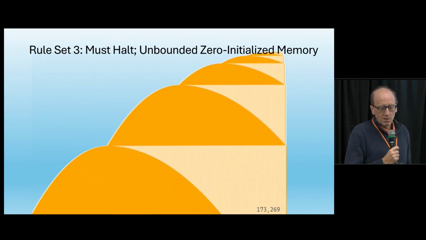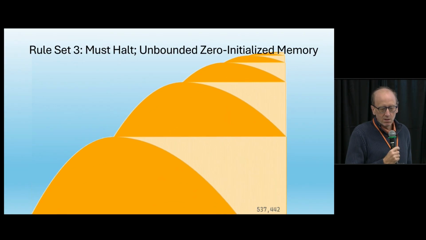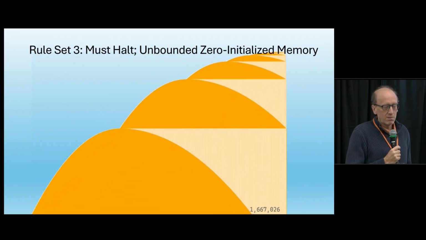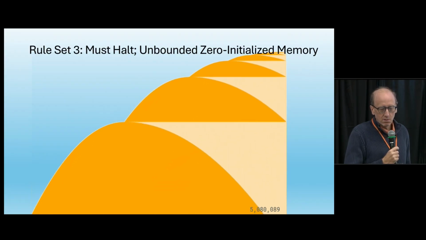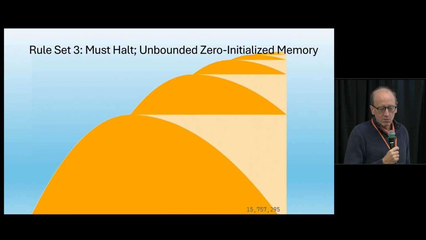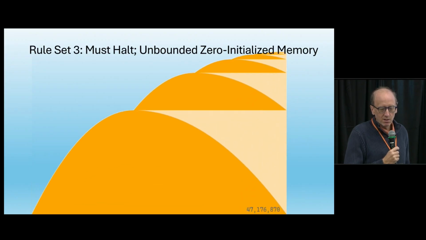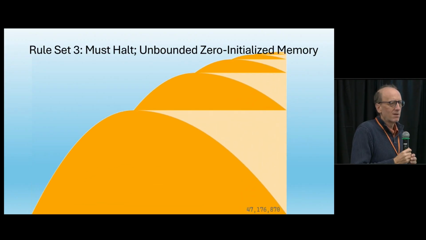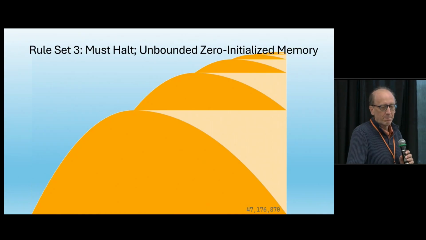50,000, 100,000, 1,000,000, 5 million, 10 million, and it stops at around 47 million. What's up with that?